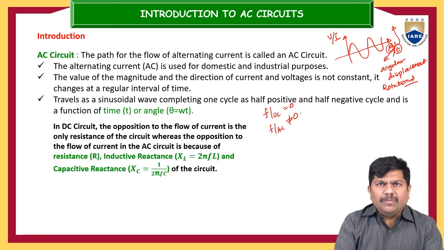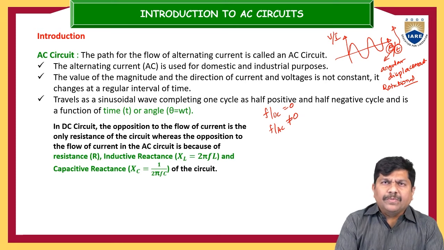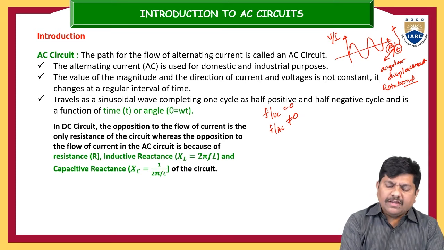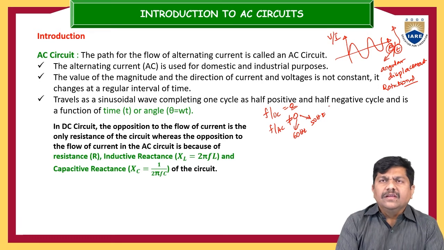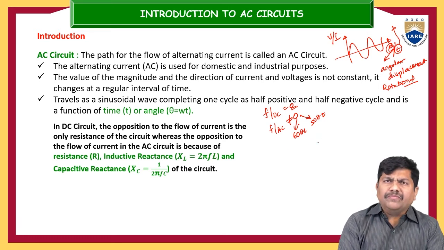For better understanding of frequency, you can refer to our previous videos. The frequency of a DC system is 0, while the frequency of an AC system is finite. In countries like the US it is 60 Hz, while in the Indian electrical scenario it is 50 Hz. So this is about the frequency.